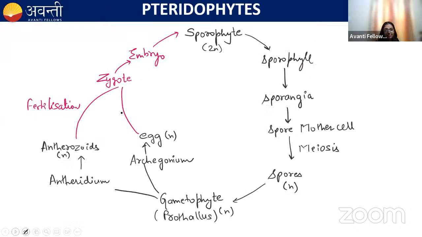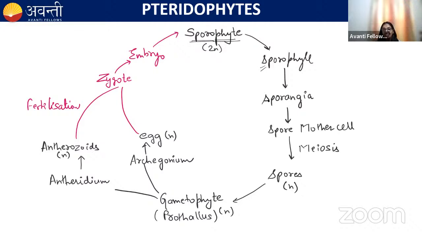Let me show you the life cycle and make it easy. In pteridophyte, the main plant body is the sporophyte. Remember this. The main plant body in case of pteridophyte is sporophyte. In bryophyte, the main plant body is gametophyte. In algae, the main plant body is gametophyte. But in pteridophyte, the main plant body is the sporophyte. And this sporophyte has photosynthetic leaves, which perform photosynthesis, and it also has reproductive leaves, which are sporophylls.